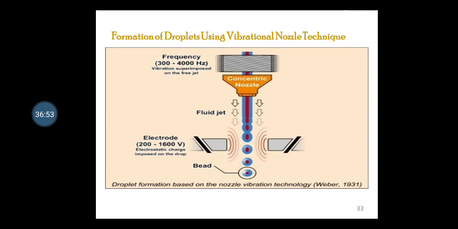Okay, so the process works very well for generating droplets, as the size of the droplet depends on the size of the orifice and the vibration speed of the nozzle. Okay, so it is directly shown in the figure that one important method of microencapsulation really is layer by layer deposition.